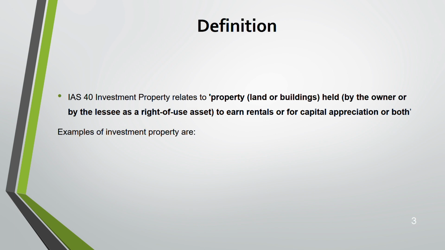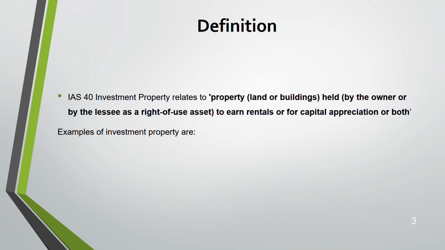Examples of investment property. You need to be very careful in the SBR exam. Why? Because when assets are given, you need to know whether it is a tangible asset, an investment property, an intangible asset or a financial asset, because assets have many classifications. If it's an investment property, it is dealt with according to IAS 40. If it is not an investment property and it's tangible, IAS 16. Intangible, IAS 38. If it's a financial asset, it's IFRS 9. So you see there are many standards that deal with assets, because there are various classifications of assets. So investment property is one of them.